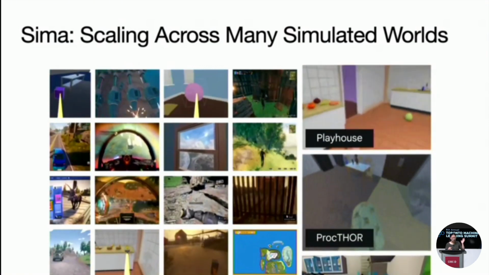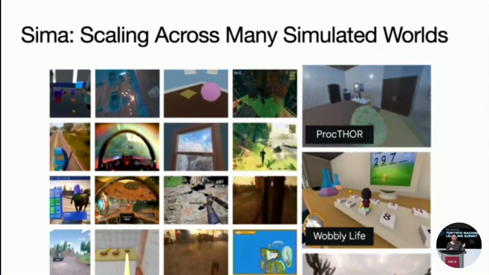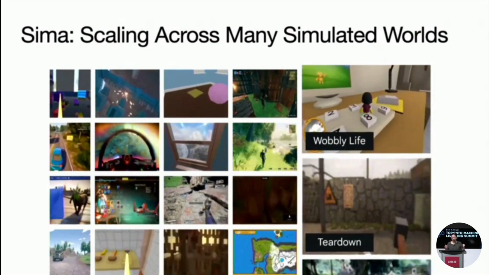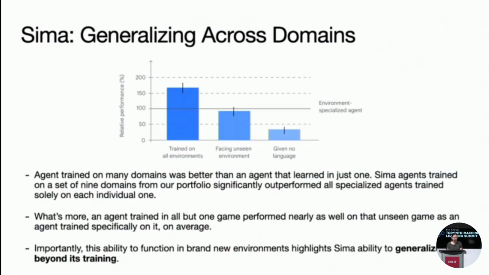And we see that the trained agent is incredibly general and can follow language instructions and act in a variety of environments. We also see some nice properties from generalizing across domains. We see that the agent trained on many domains was better than an agent trained on just that one. So if we train an agent across all the 9 domains we had at the time, it significantly outperforms an agent trained specifically for that domain.